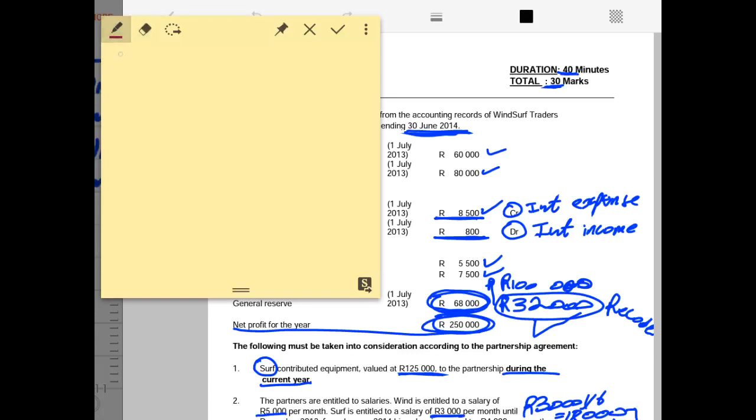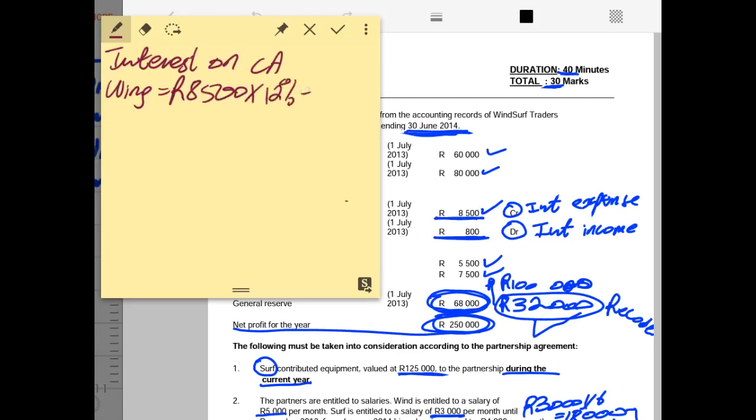Now we are calculating the interest on the current account. Interest on current account for partner wind has an opening balance of 8,500, which we multiply by 12%. And for partner SAF, we have an opening balance, which is a debit balance of 800, which we multiply by 12%.